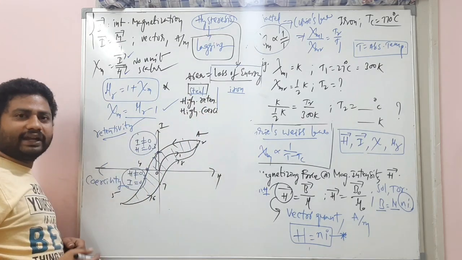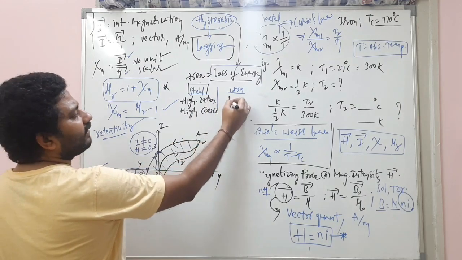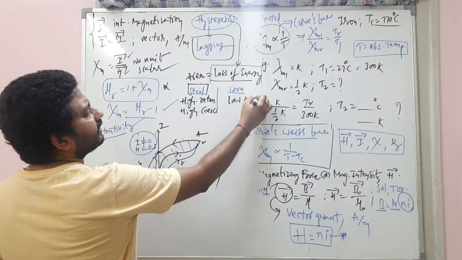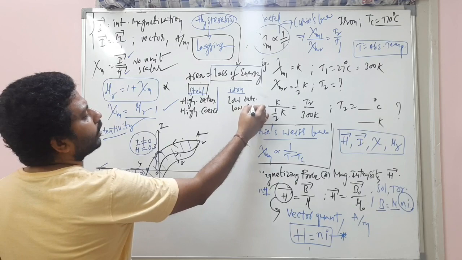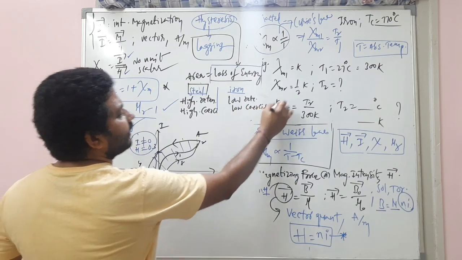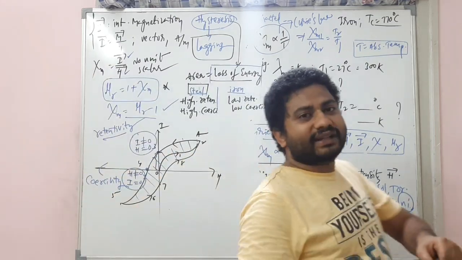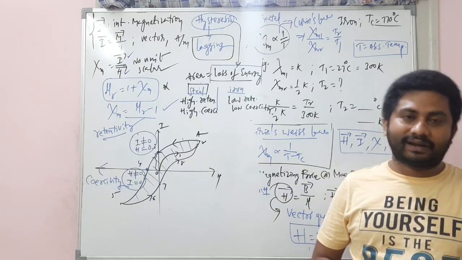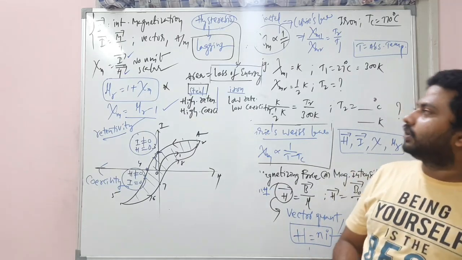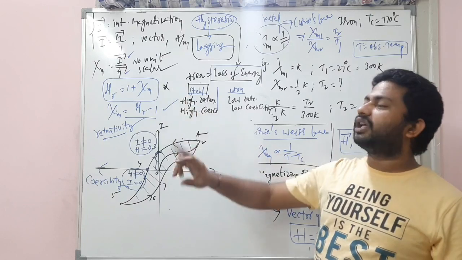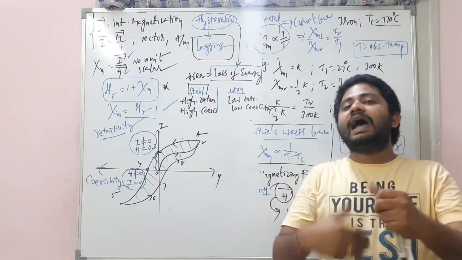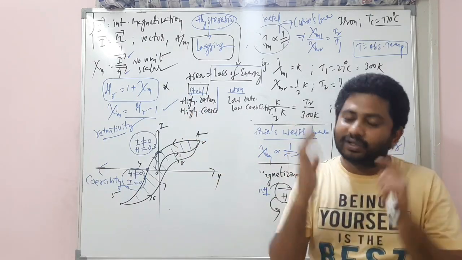Whereas iron will have low retentivity and low coercivity. So that's the reason we cannot make permanent magnets with the iron piece. We get permanent magnets with steel because of its high retentivity and high coercivity.